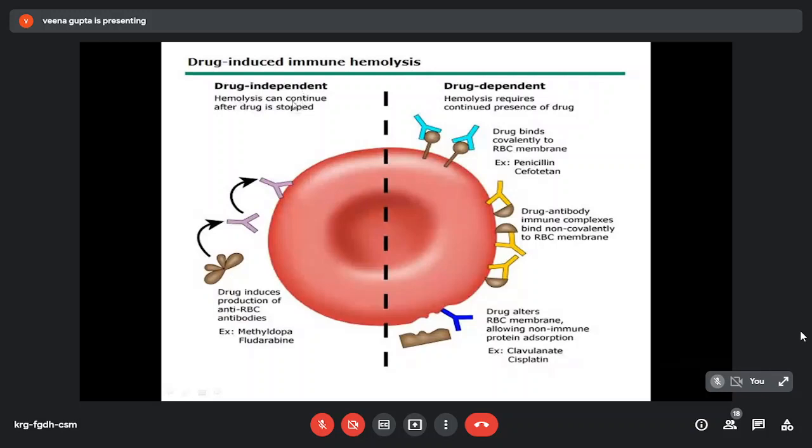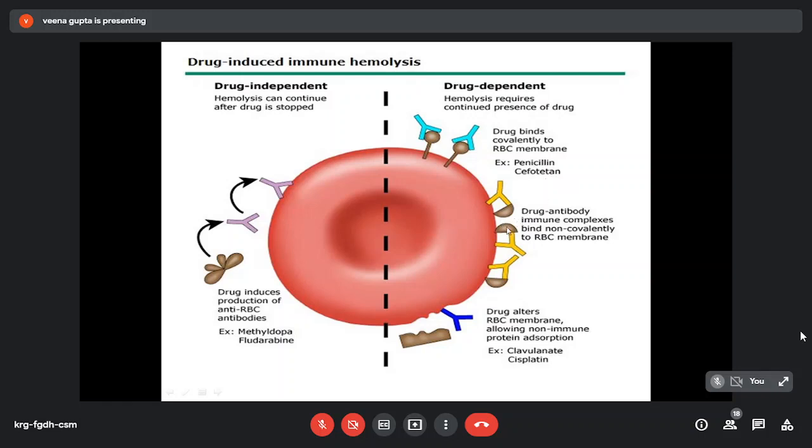In the first case, the drug binds covalently to the RBC membrane, and antibodies are produced against the drug. So this antigen antibody reaction occurs, and as the drug is bound to the RBC, they are destroyed, like it is seen with penicillin and cefotaxime.